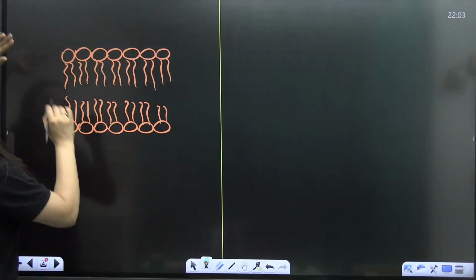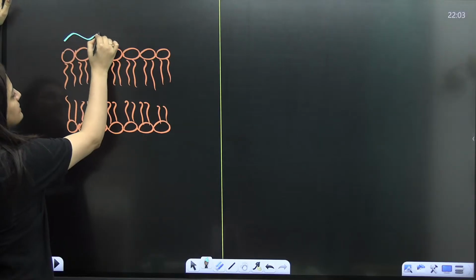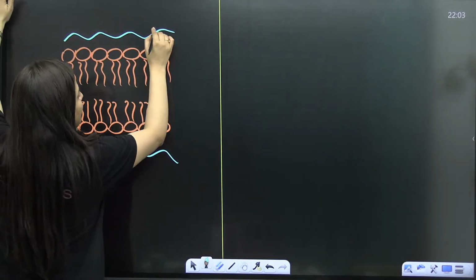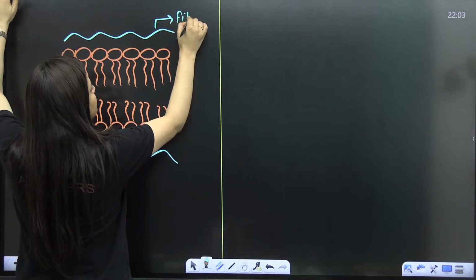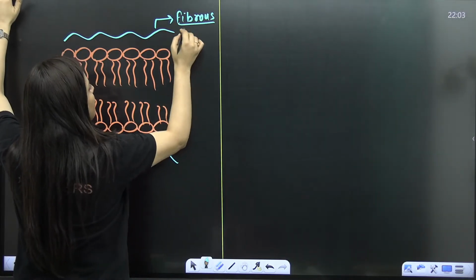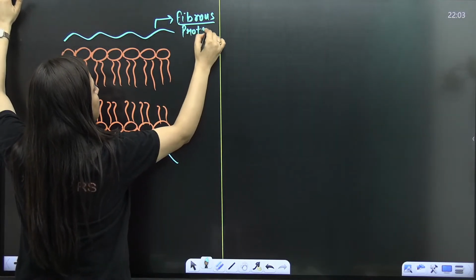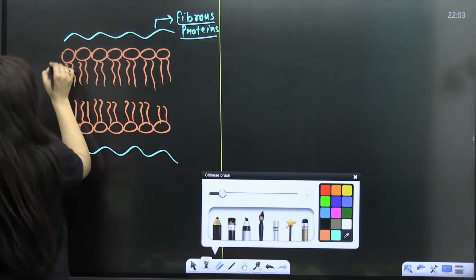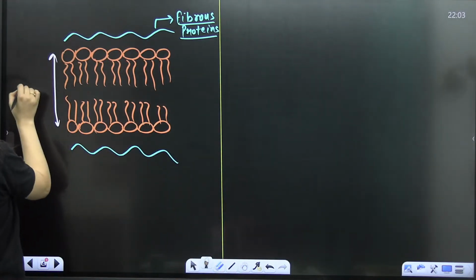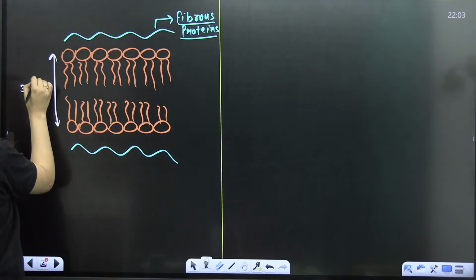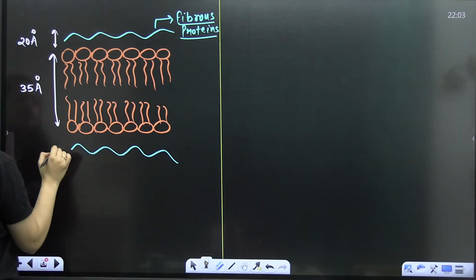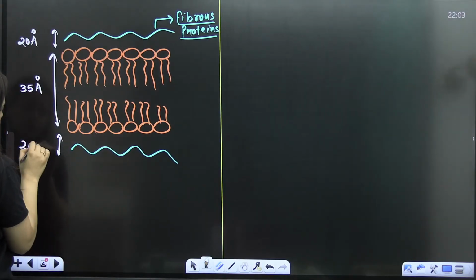Again, proteins are present on either side, but as per this model these proteins are fibrous proteins. By this time scientists were aware that the phospholipid bilayer is around 35 angstrom, and each protein monolayer is 20 angstrom.